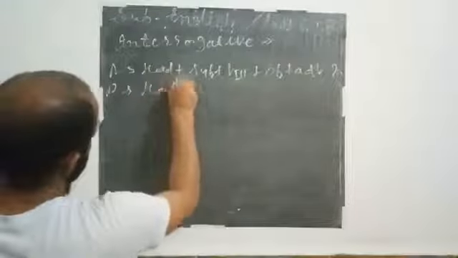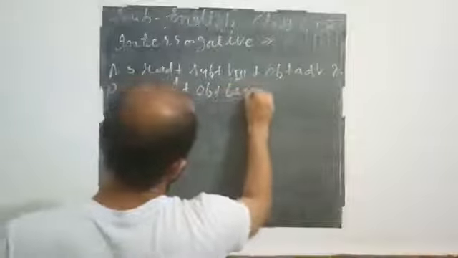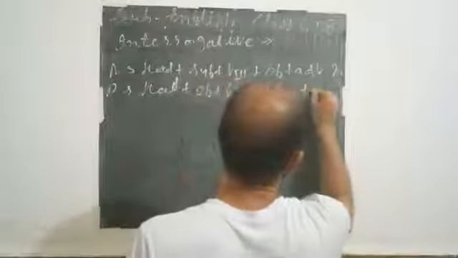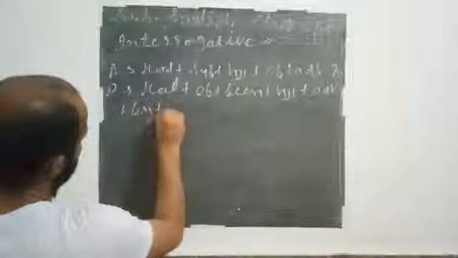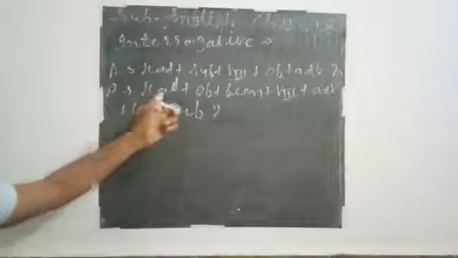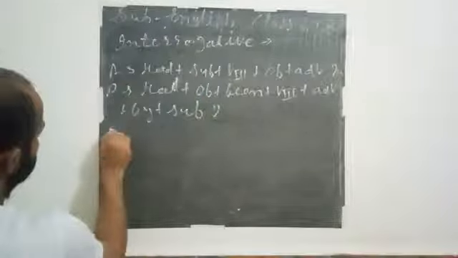In passive we will use had plus object plus been plus verb's third form plus adverbial plus by subject. So the structure of an interrogative sentence will be as follows.